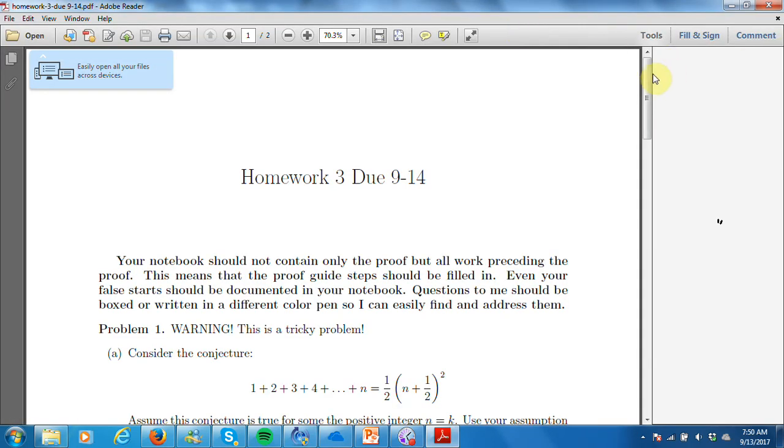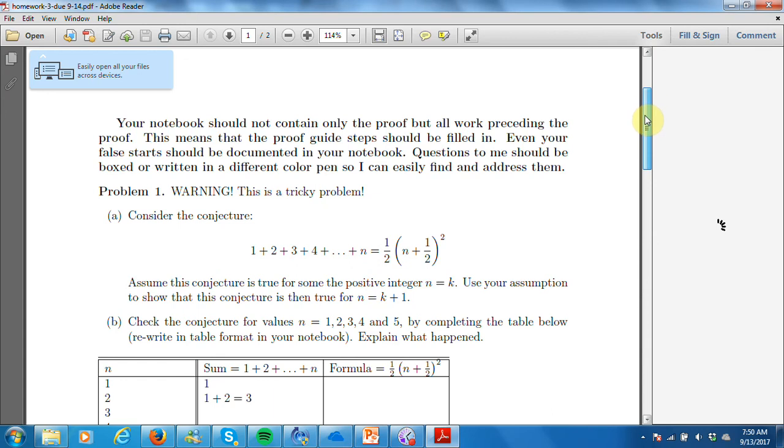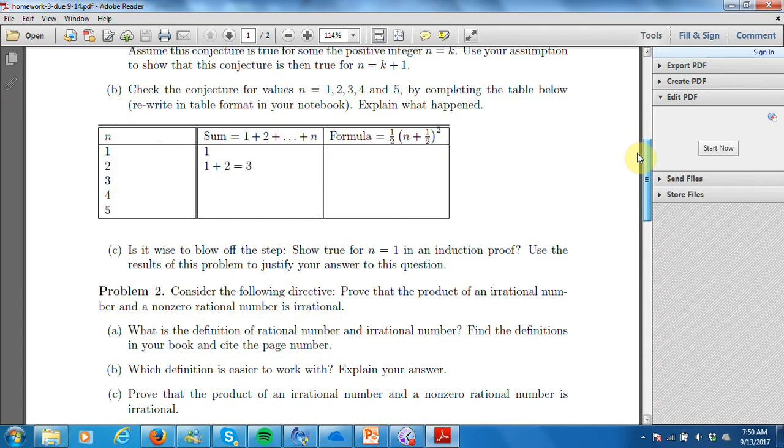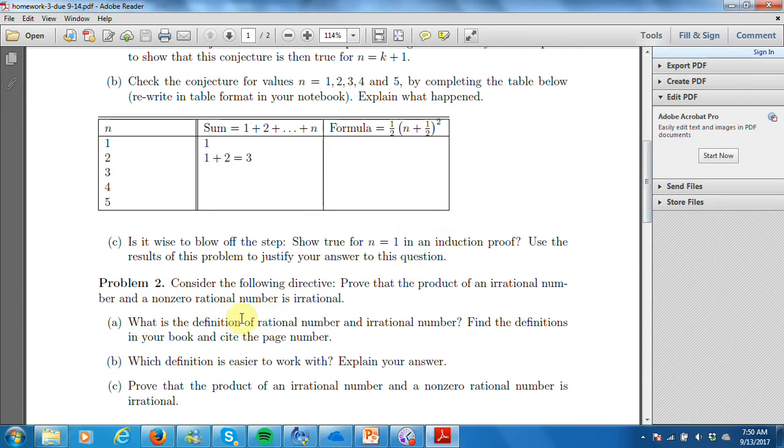Taking a sweet old time, let's go over to this problem here. Prove that the product of an irrational number and non-zero rational number is irrational.